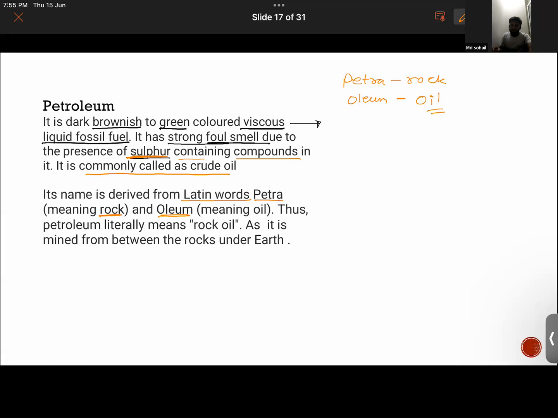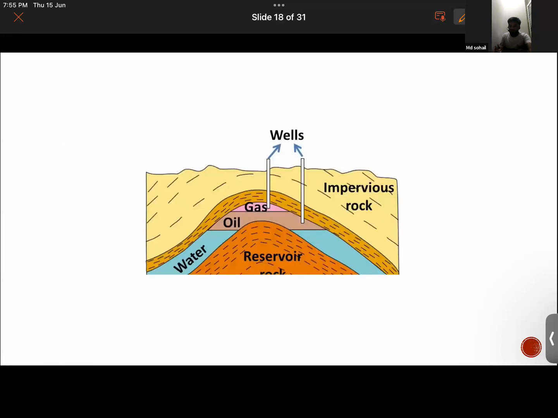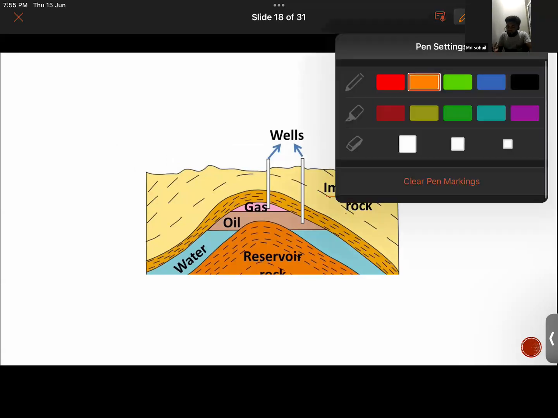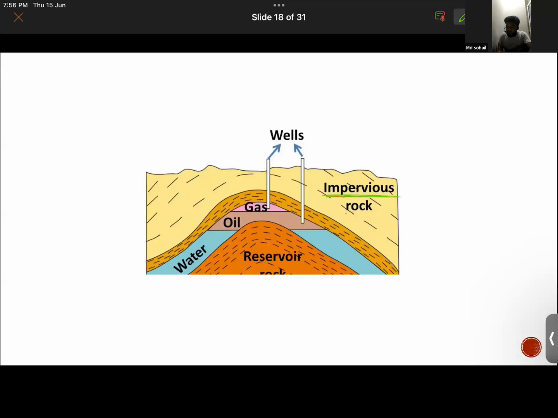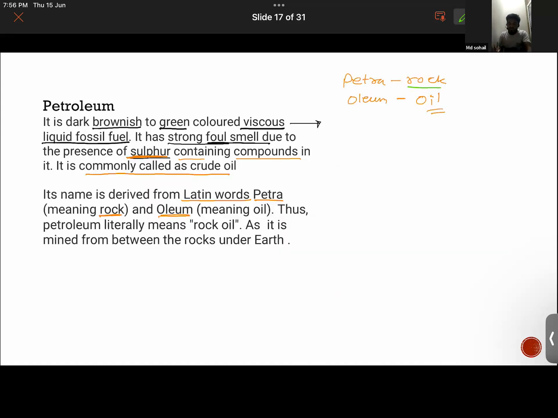As you will see in this figure, there are two impervious rocks here. See this one here, this is an impervious rock, and this one is also an impervious layer of rock. As the name signifies, petra means rock and oleum means oil. So oil must be coming from in between two layers of impervious rocks.